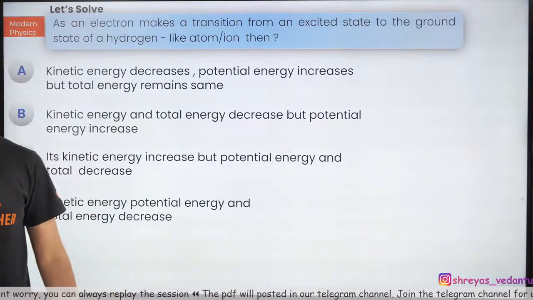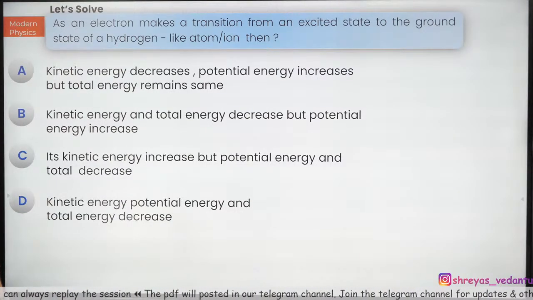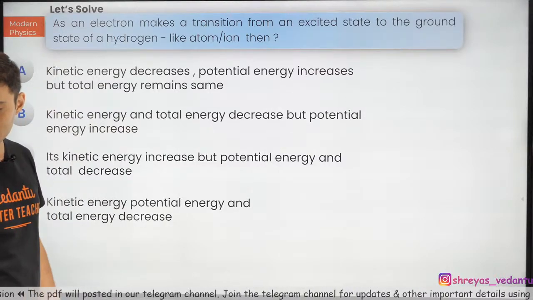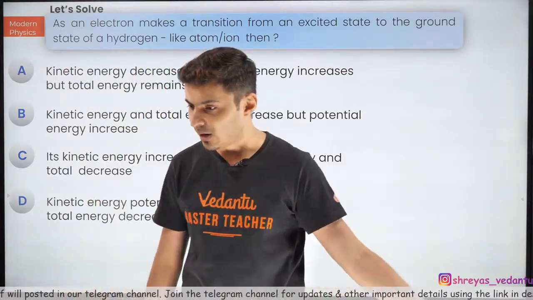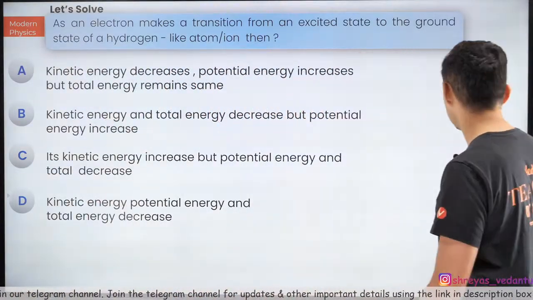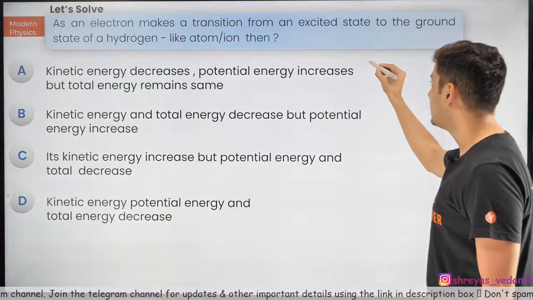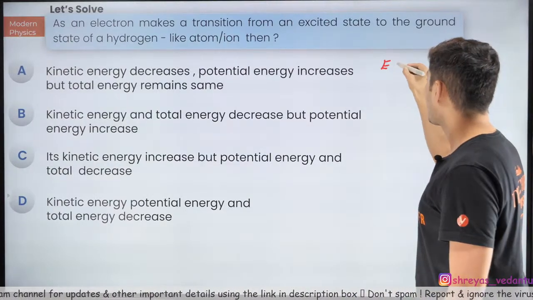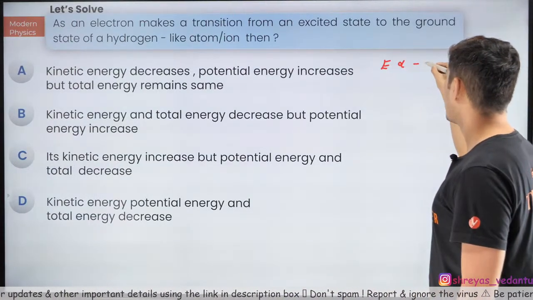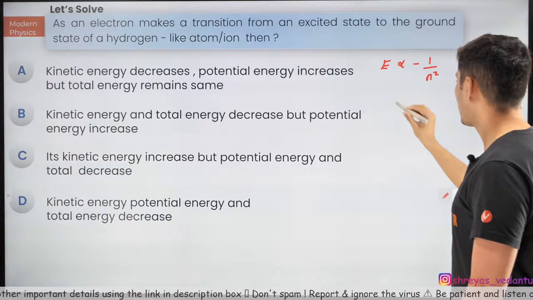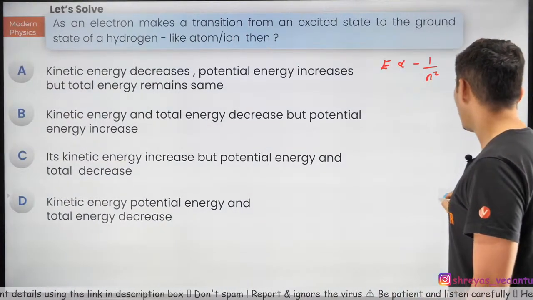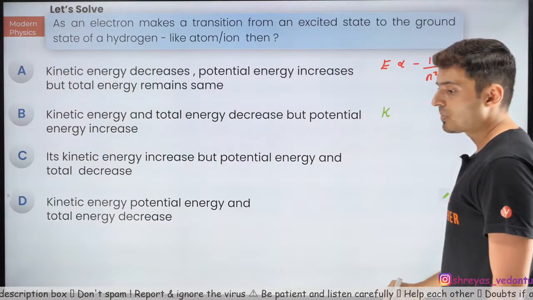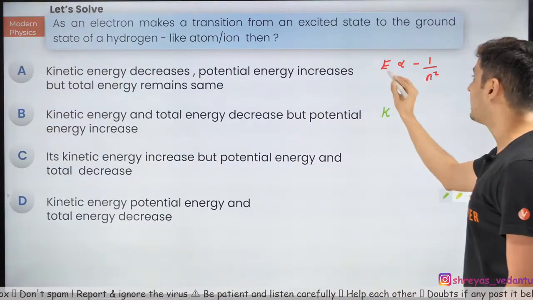Okay, let's see. Some of you are saying C, some of you are saying A. Srujal saying A, Rita also saying A, Pujita saying C, Shafla saying A, Rahul, Deepa saying C, Riya also saying C. So the formula that you need to use is, see, energy is inversely proportional to -1 by n square. This is the total energy. I had also told you about kinetic energy and potential energy, etc. Remember, kinetic energy, alright, is just the negative of energy.